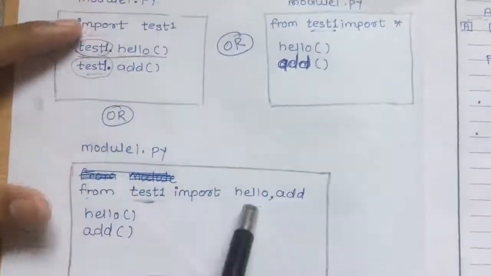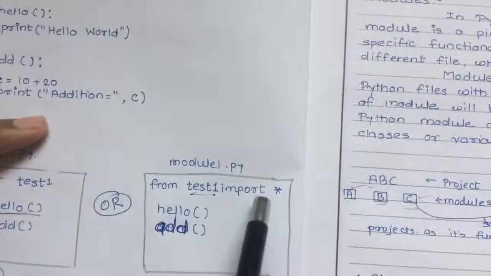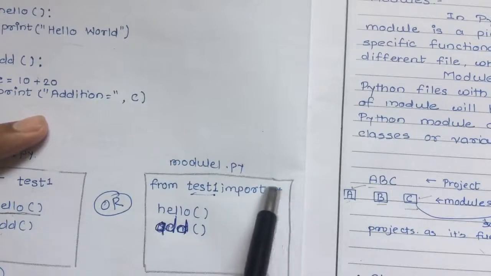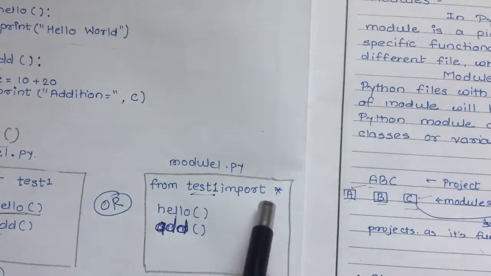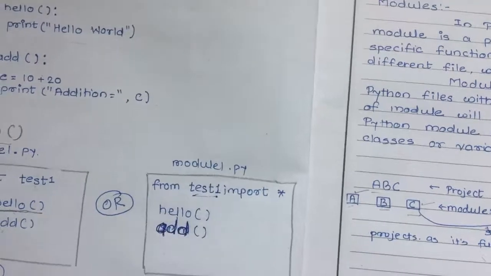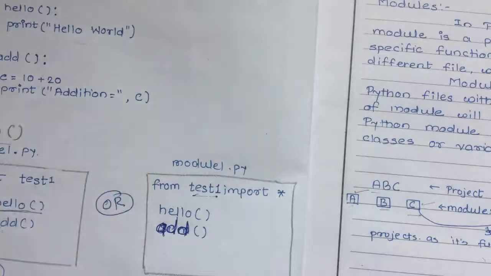And if you don't want to write the function name again and again, we can just simply put the asterisk sign. So from test1 import star, the star will import all the functions present in the test1 file, and we can call those function definitions by simply writing the function call. Okay, so this is a way to use the module.